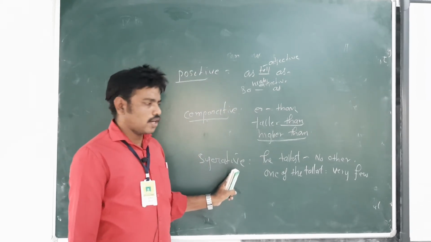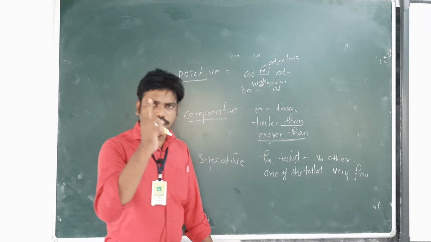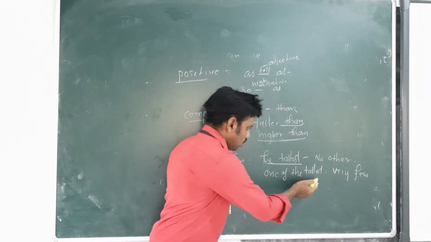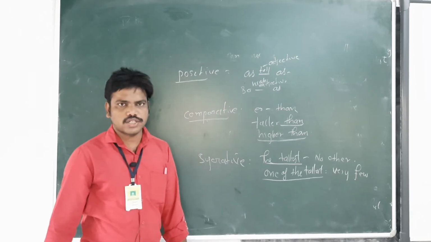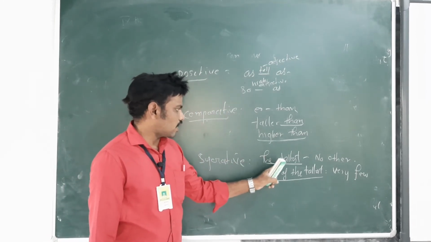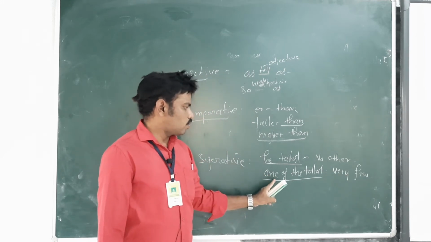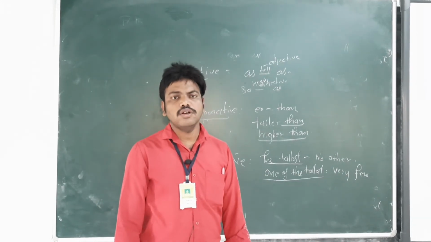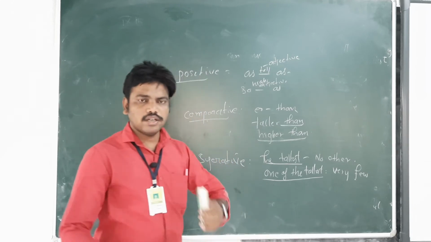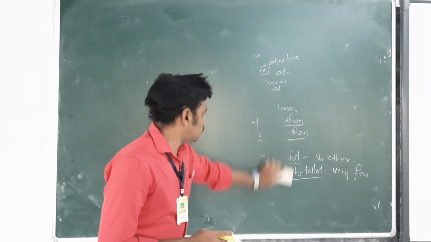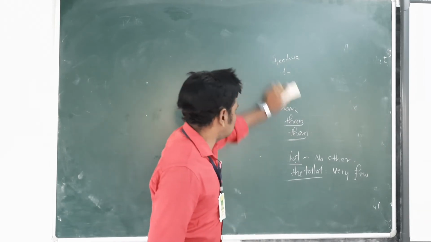Last, superlative degree. There are two kinds. One is the tallest, the second one is one of the tallest. When we use the tallest, no other, we use the positive degree, and if there is one of the, very few, we should write in the positive degree. Now let us transform sentences from comparative to positive.